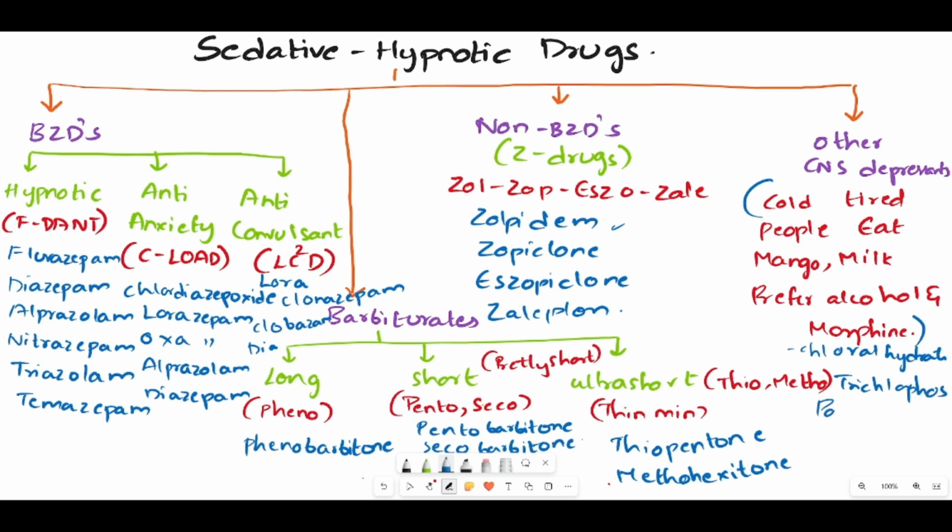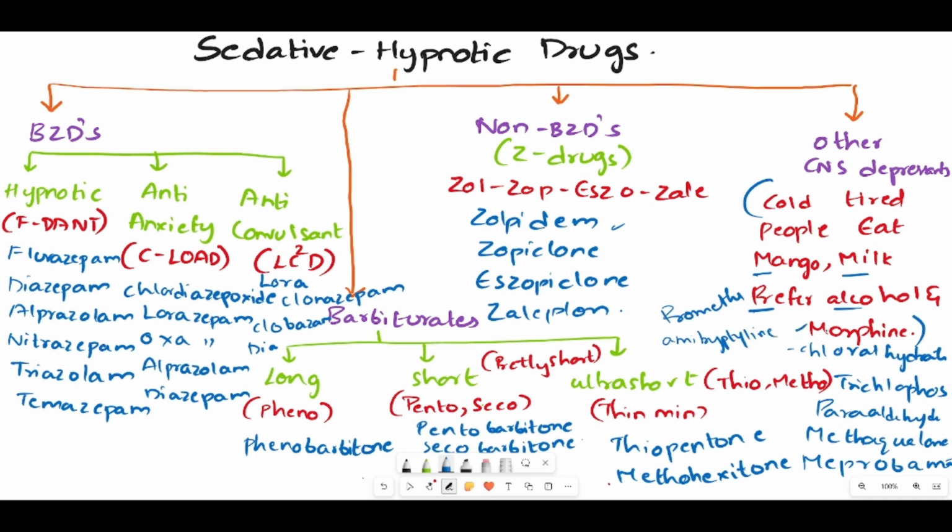Then P means it is paraldehyde. Then we have M, which means methaqualone. Then we have one more M, which means meprobamate. Then we have P, which means promethazine. Then we have A, which means it is amitriptyline. Then we have morphine.